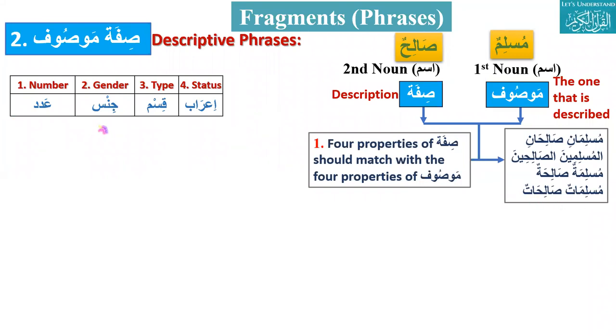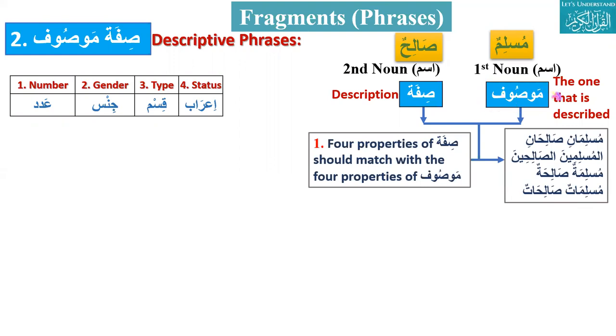And third is the type or qism. Both are common nouns here, isme nakira in Arabic. And last is status, i'rab. Both are marfu. So sifa mawsuf is a combination of two nouns. Mawsuf is the one that is described, from wasafa yasifu.